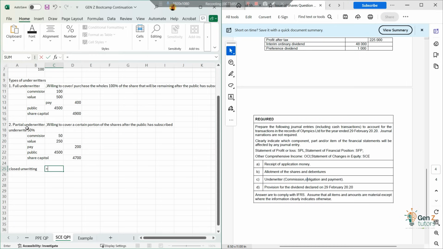A closed underwriting would say, if they're going to be taking 50% of their underwriting, whatsoever the case, they want to say if it happens that the public oversubscribes to the shares, what will they do? If they oversubscribe, they want their shares to be put first before the public shares, right?